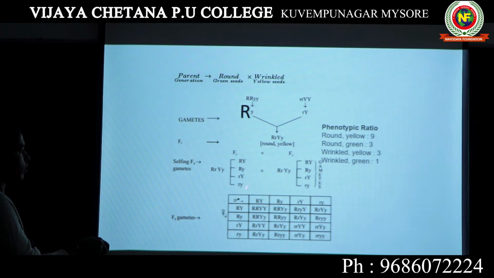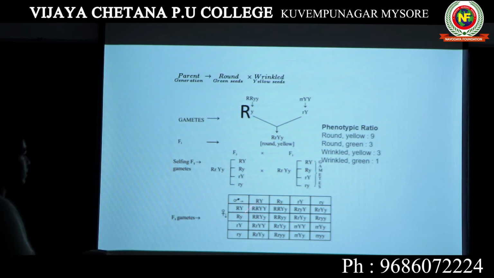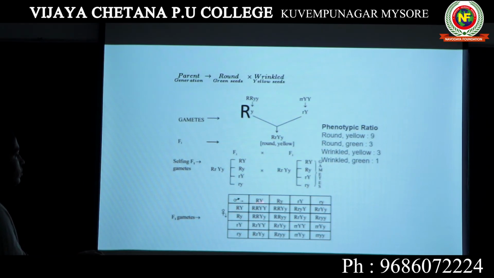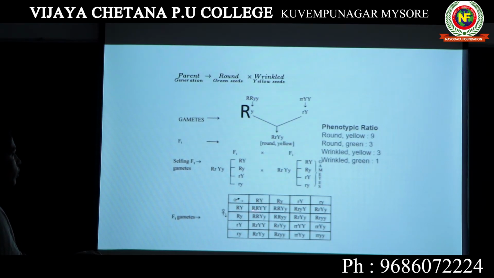So we take all the possible combinations, RY here. Here also, on the left side, we take the female parent. One can be represented as male, another as female. Then we write all the possible combinations that we get by doing the crossing. So these are all the F1 gametes. Now ultimately, when these two plants are crossed, what is the ultimate combination that we are going to get?